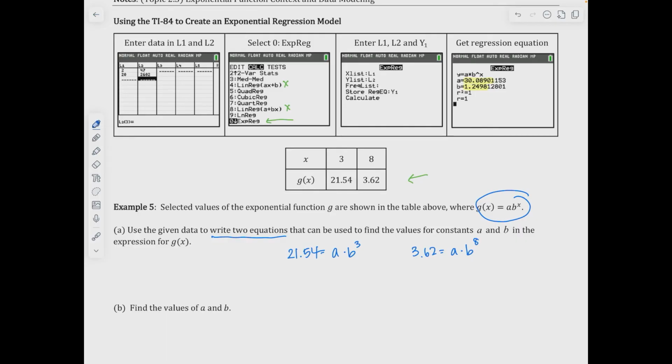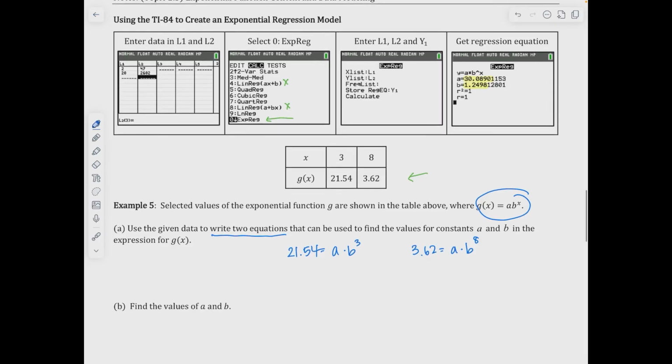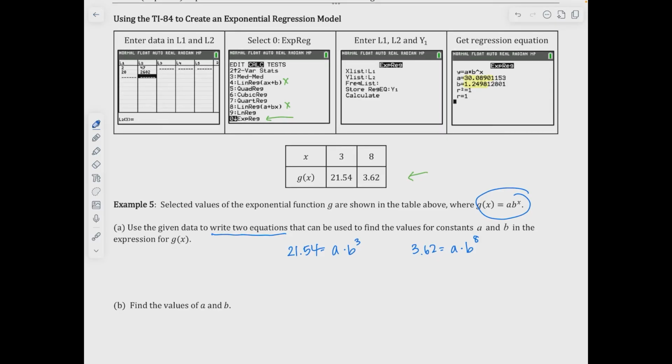Now, using my calculator, I just punch those two sets of information into my list, and then I calculate the exponential regression. The instructions are here for the TI-84s. If you have a NumWorks, be careful, because when you go to your regression, there are two exponentials. When you highlight it, the first exponential is a times e to the bx.